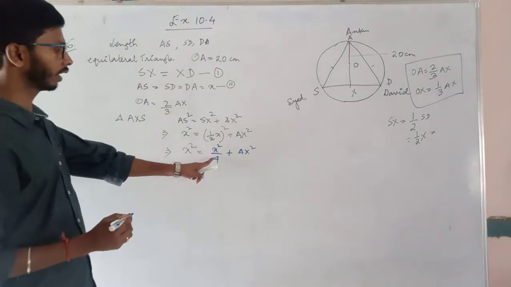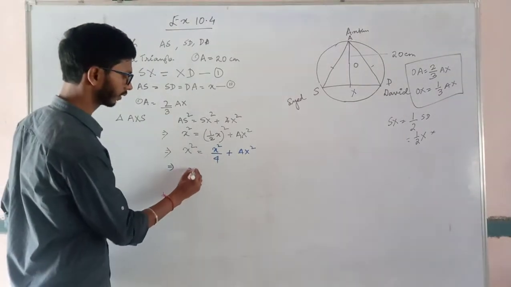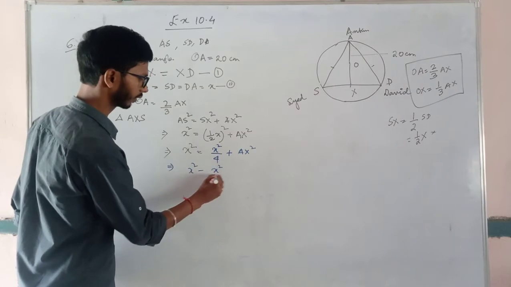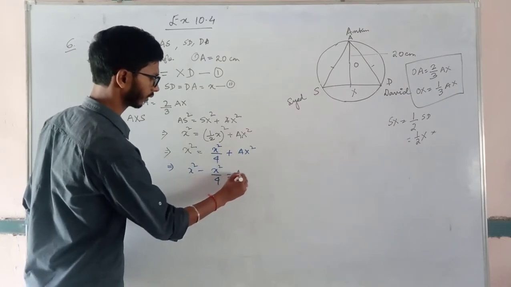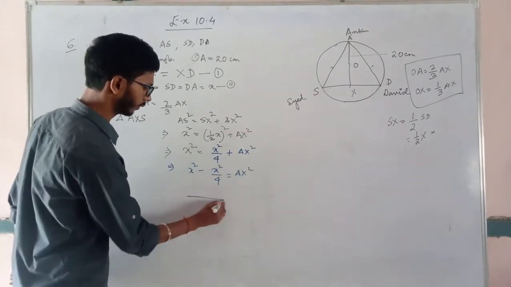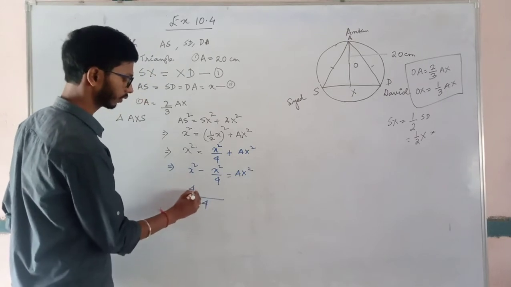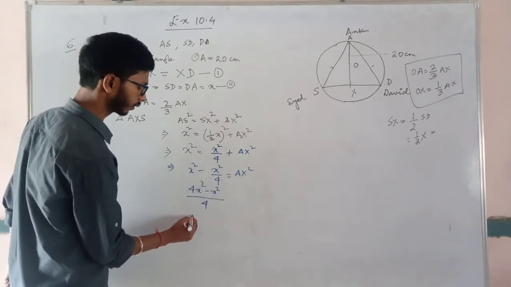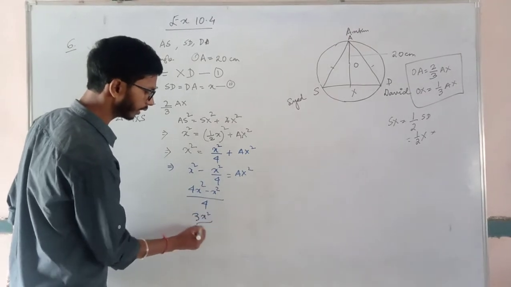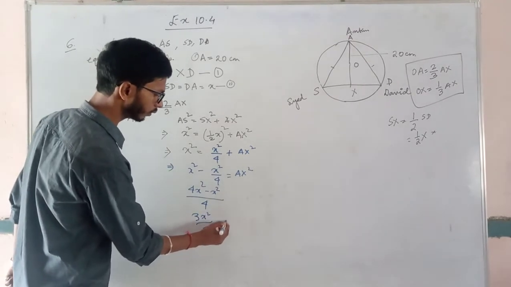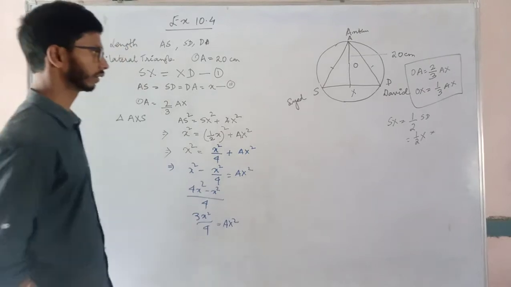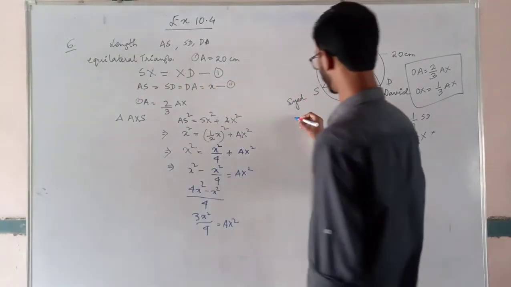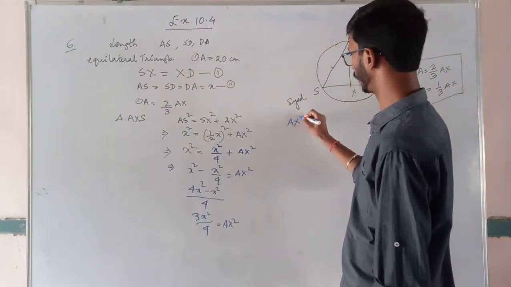Taking the LCM, you get 4x square minus x square, so we get 3x square by 4 equal to AX square.